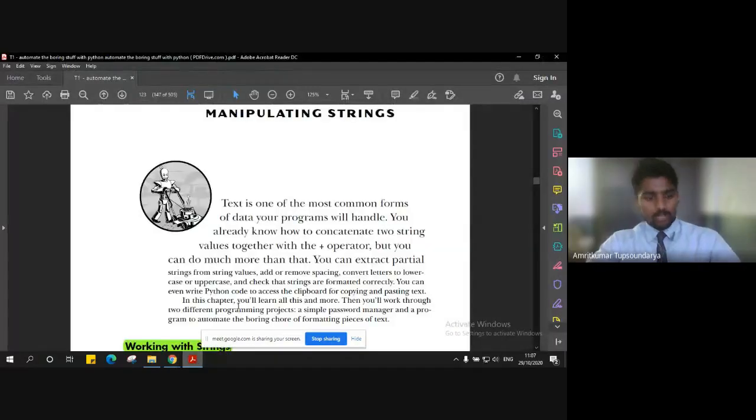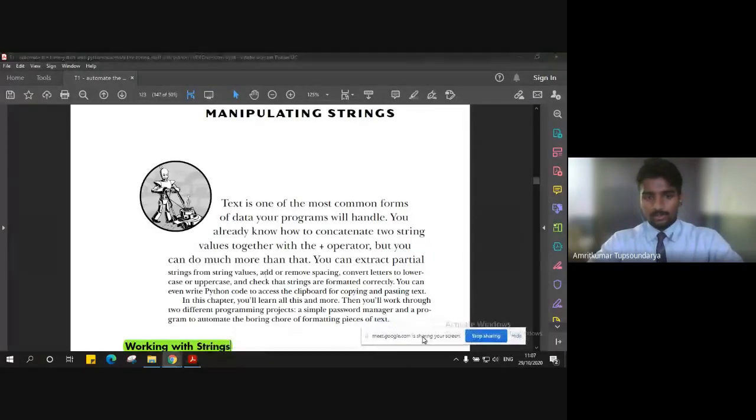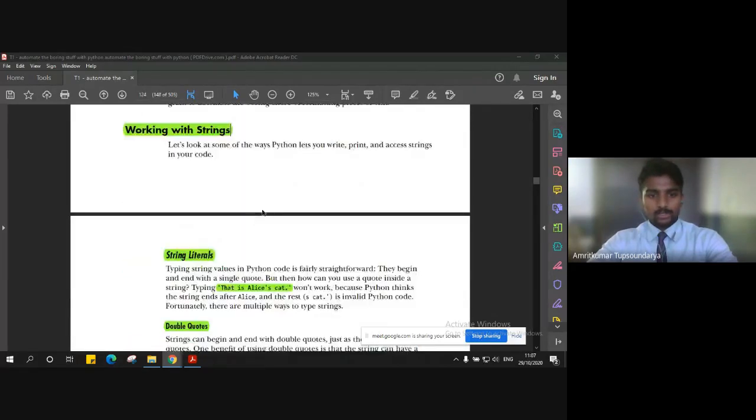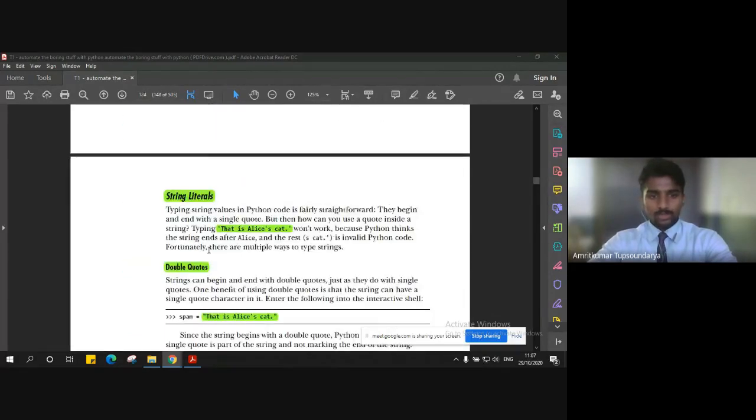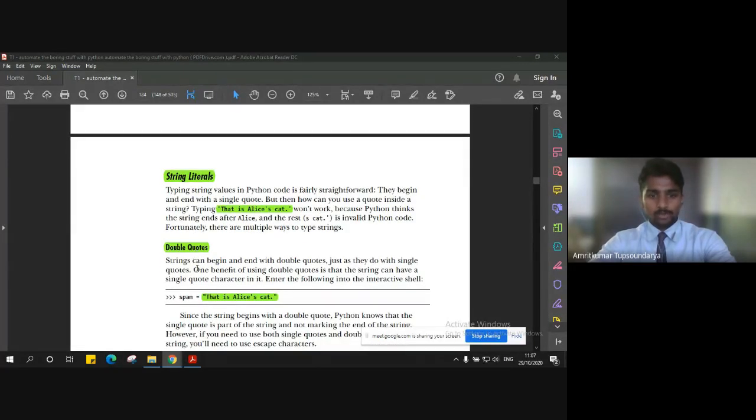So let's have a quick recap of what we did in the previous class. Along with the example of tic-tac-toe, we discussed working with strings. We discussed what string literals are. We took an example of declaring a string using a single quote and how it can create confusion when the string itself contains a single quote, like an apostrophe s, and how to avoid those ambiguities using double quotes.